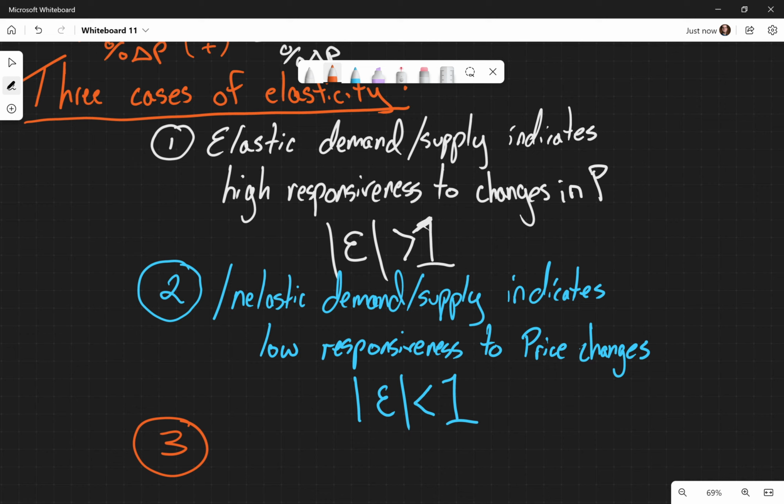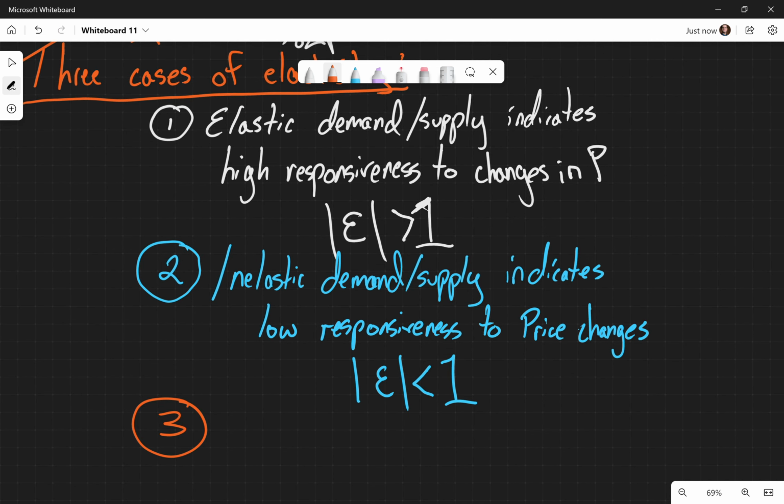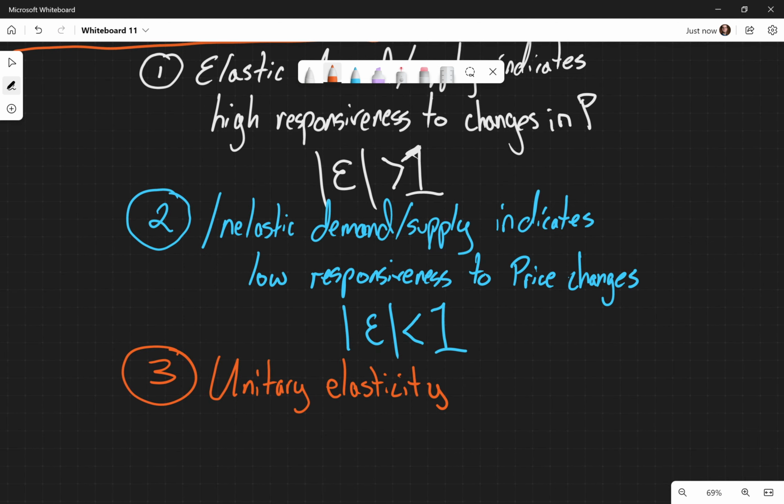But there are some goods that actually fall in each one of these categories. This last one is called unitary elasticity. And unitary elasticity indicates a proportional responsiveness.